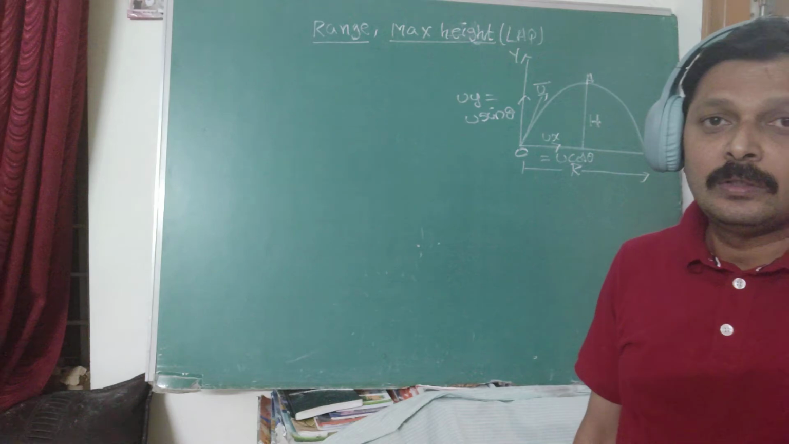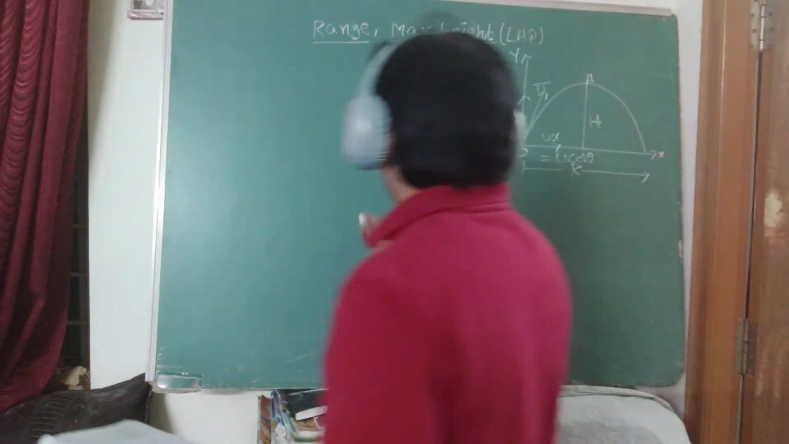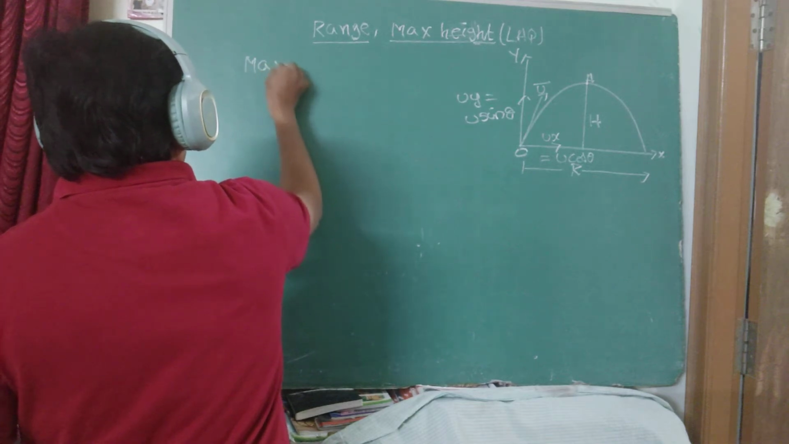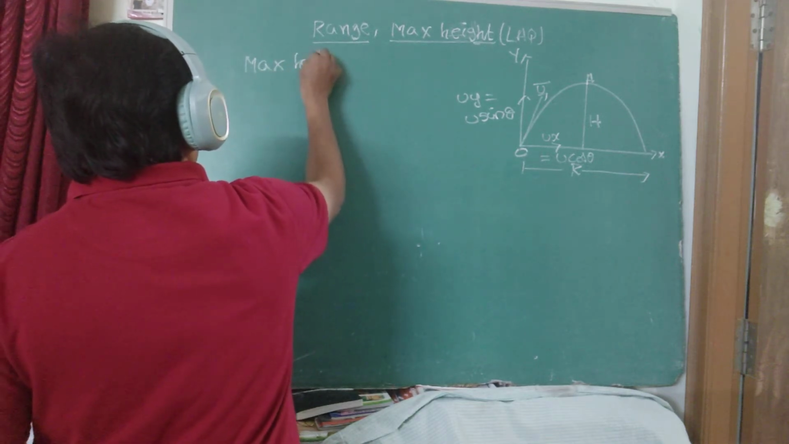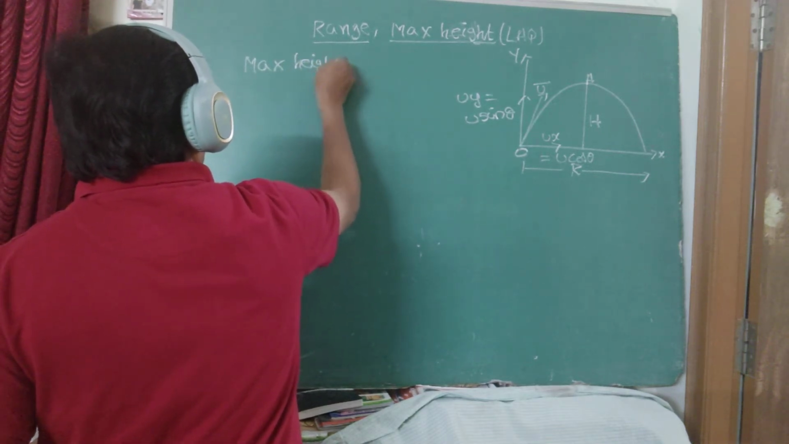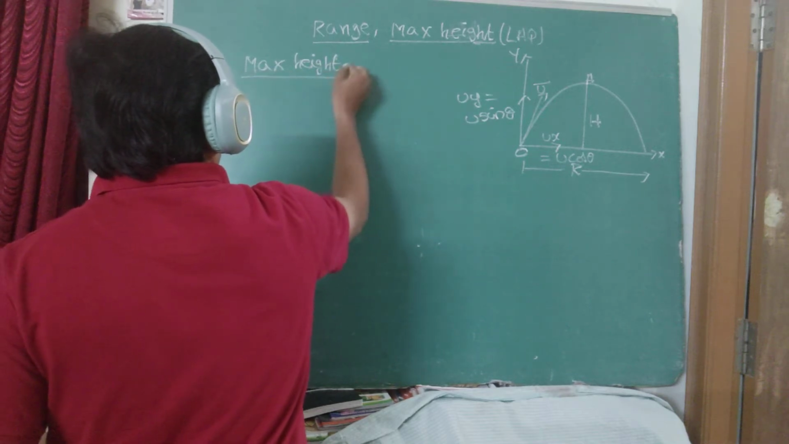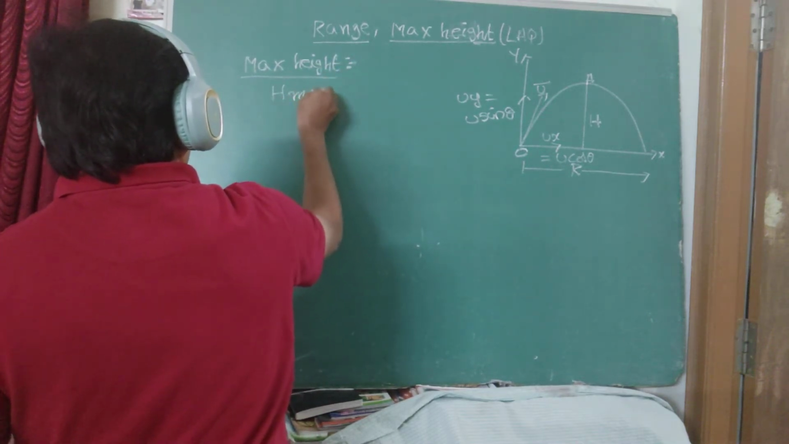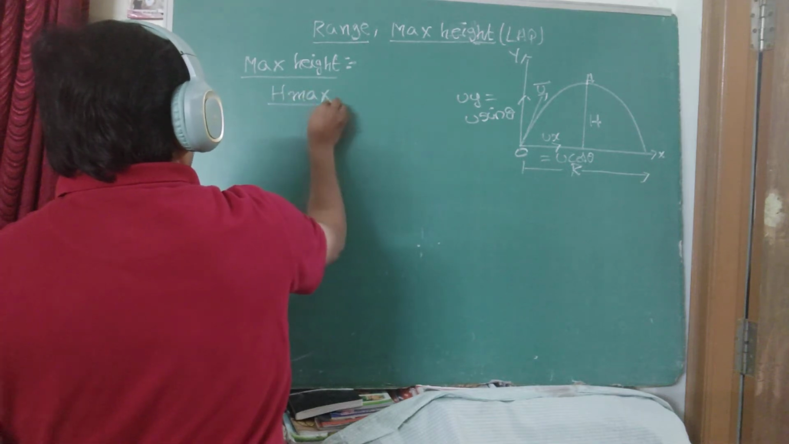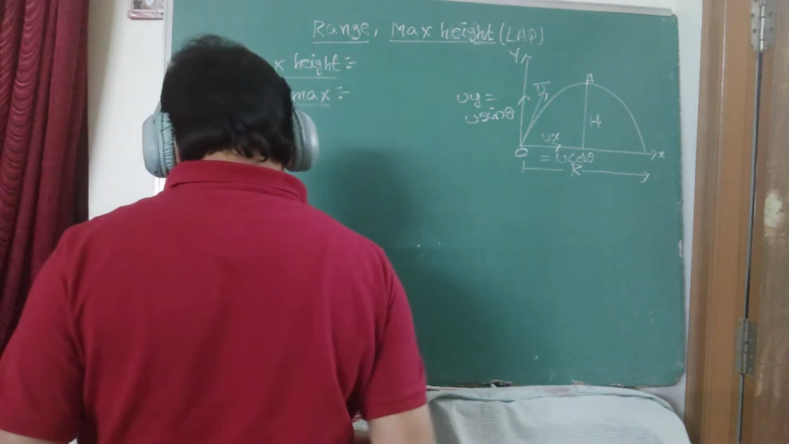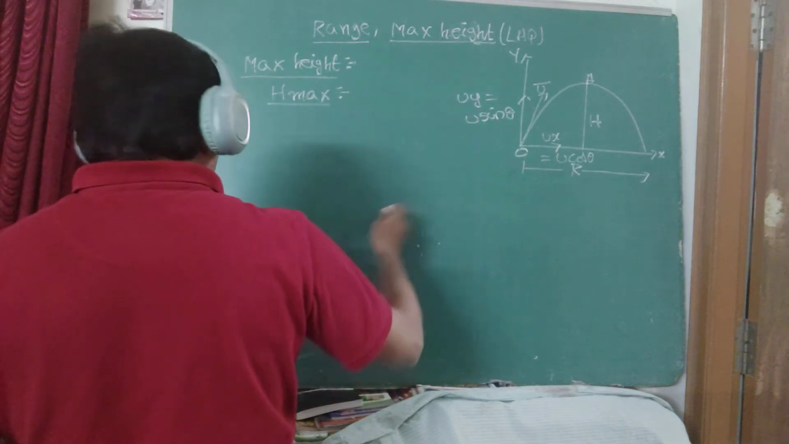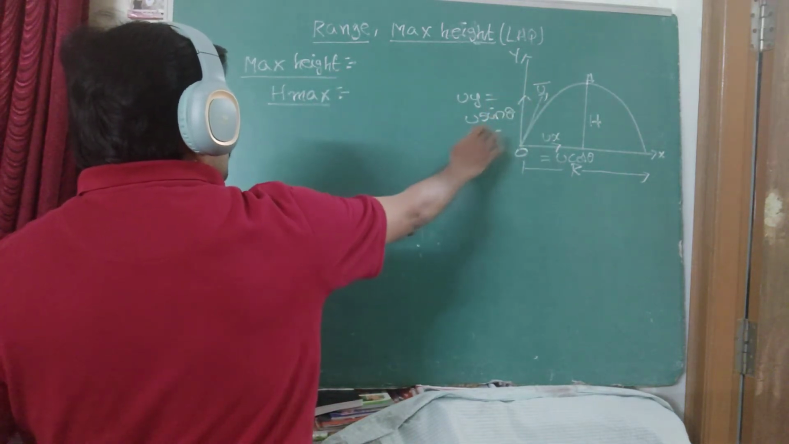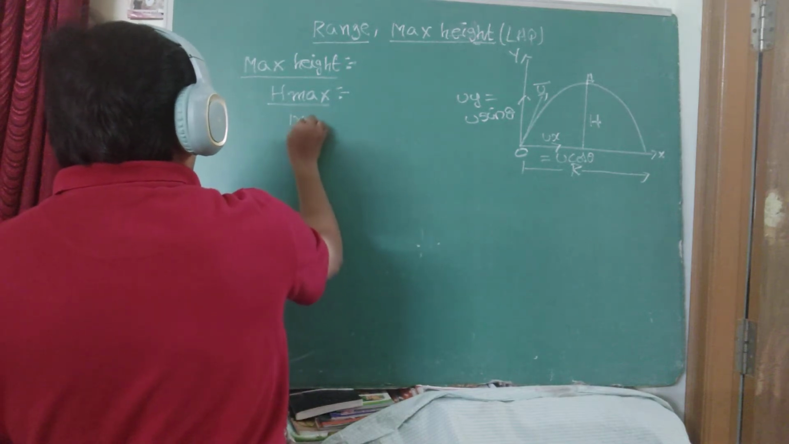Okay. First of all, you want to do the maximum height calculation. Maximum height is represented by H maximum. This value you want to calculate. Always consider the y-axis. You write the steps now.